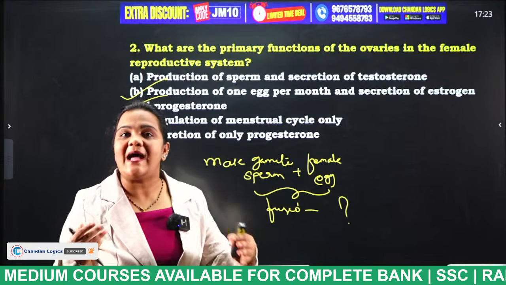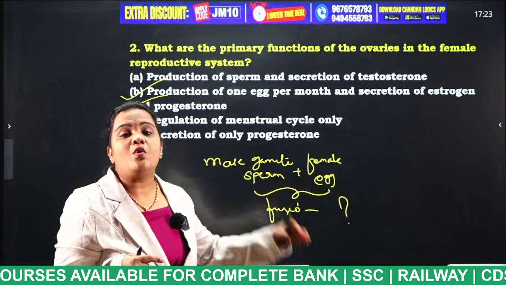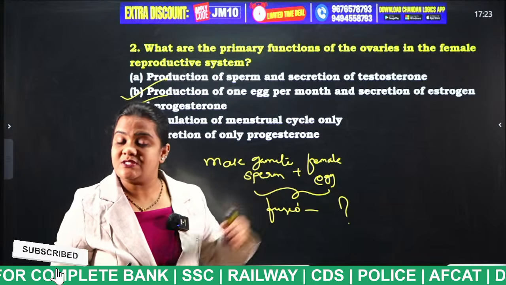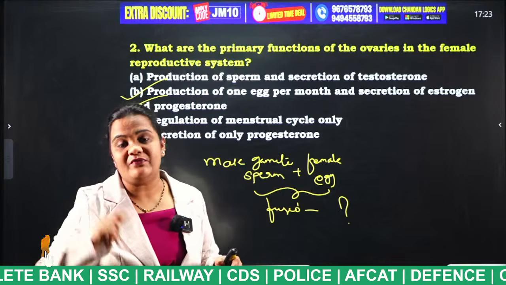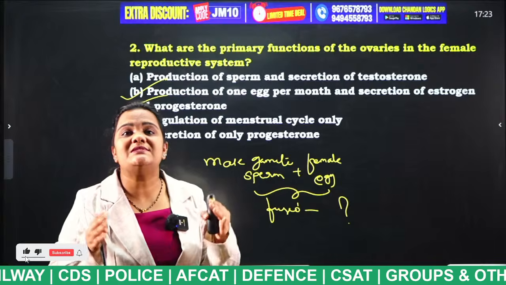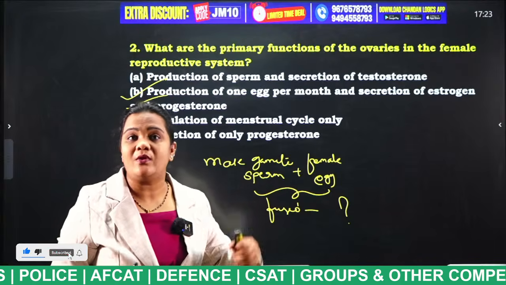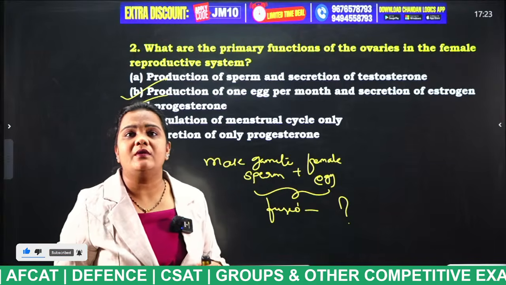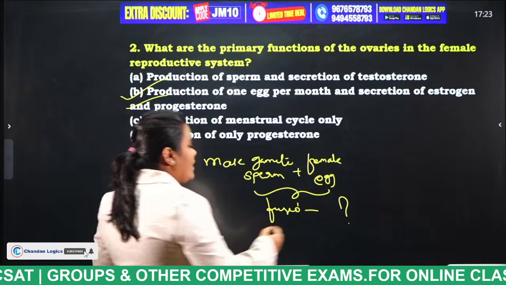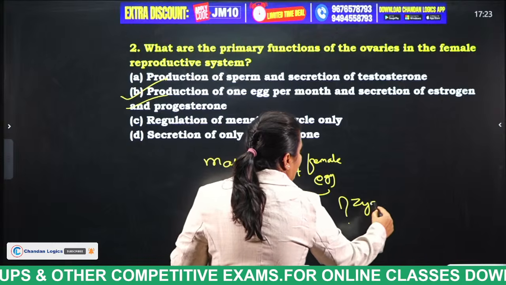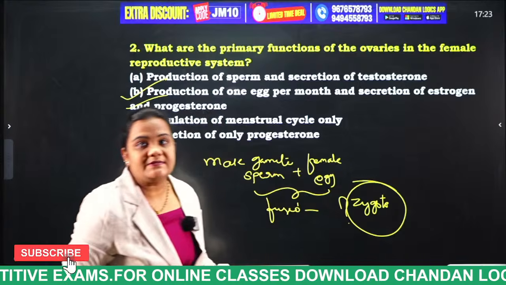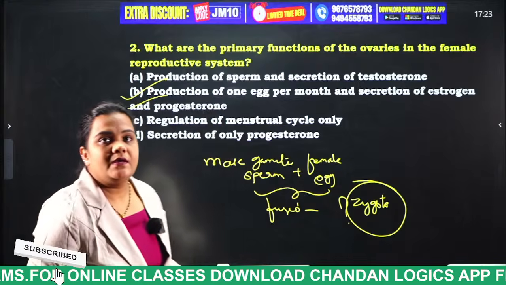Yes, option B is the correct answer. Try to tell the answer to my question. You all know in the human reproductive system, the male gamete is sperm and the female gamete is egg. If they both fuse together, what is formed? What is that known as? Tell me. That is zygote. Remember, very, very important. Zygote.